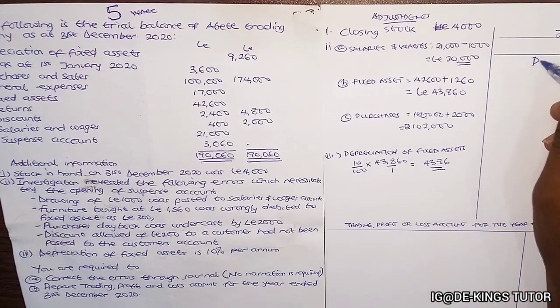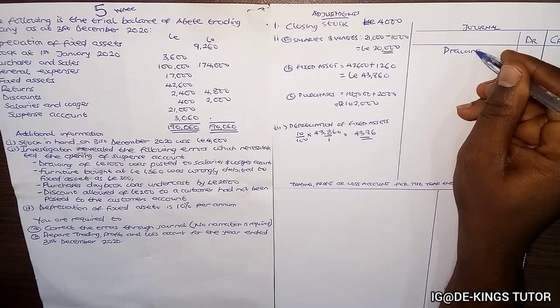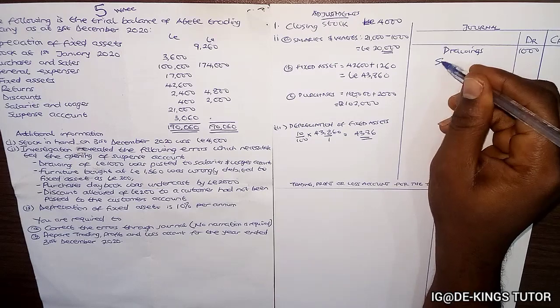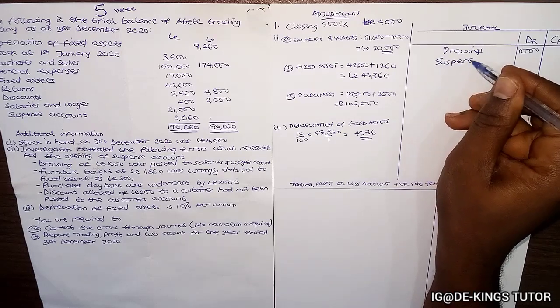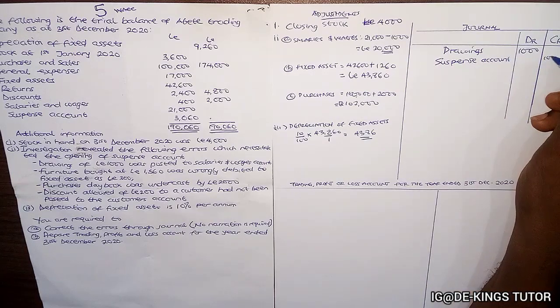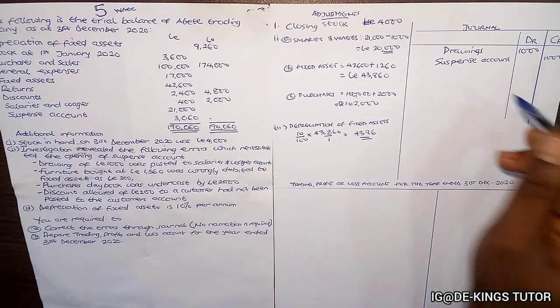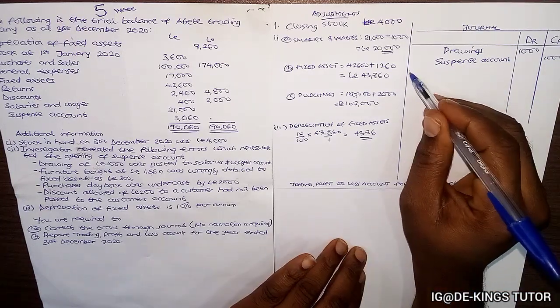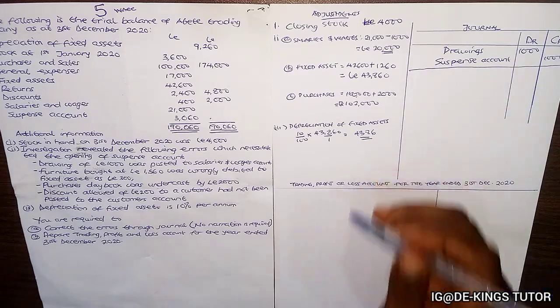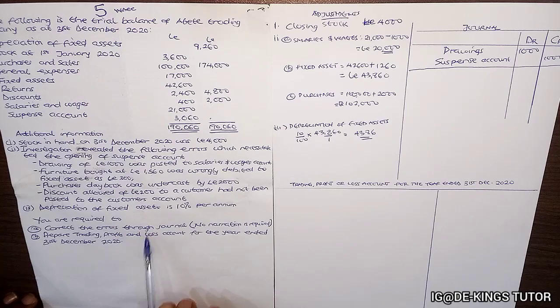But it's actually detected. So we have drawings 1,000, suspense account 1,000. They say no narration is required. So that's the first correction, because they say correct the errors.